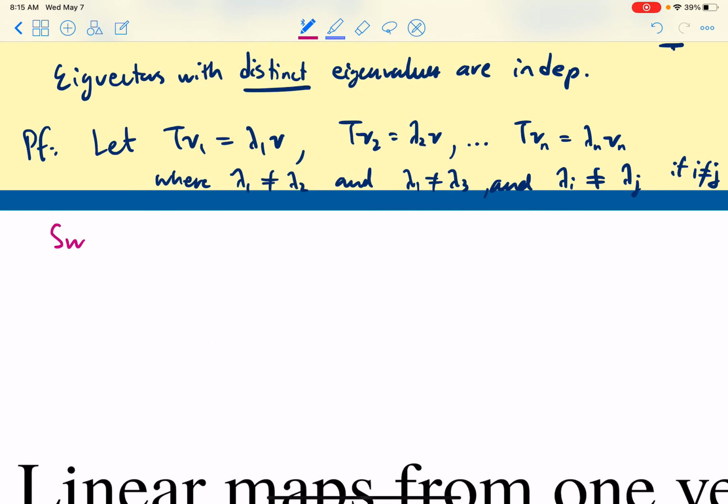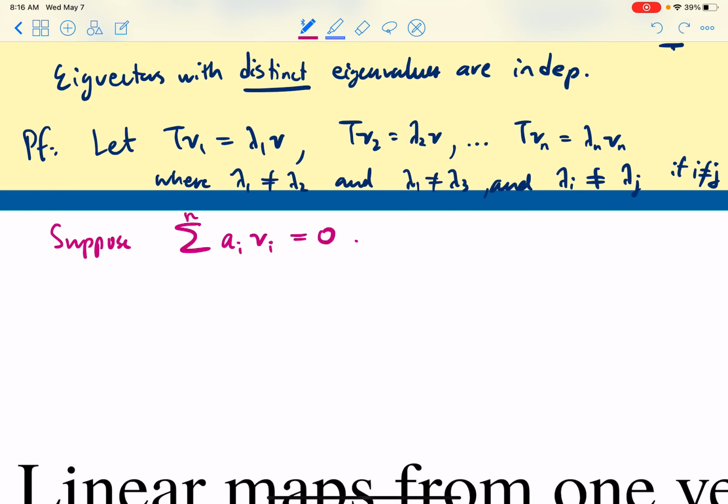We say, suppose that there's some linear combination of the eigenvectors. I'm showing the eigenvectors are independent. Okay, now suppose this is some linear dependence using all n of them.